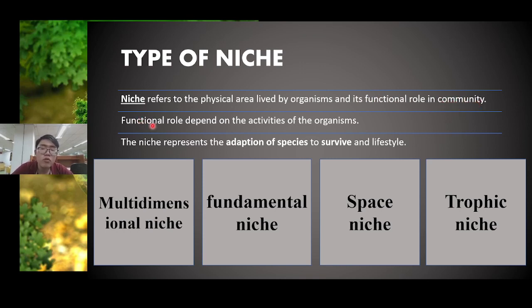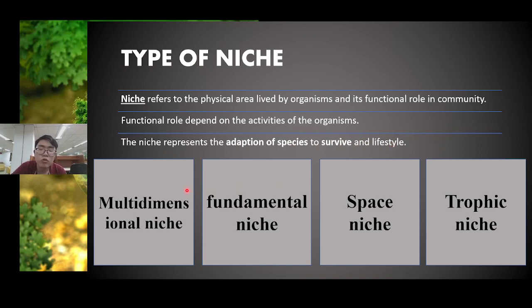And then the functional role depends on the activities of the organism. Each organism has different activities, so this is called the functional role. That is why the functional role depends on the activities. And then the niche will represent the adaptation of species to survive and its lifestyle. From the niche we will know the species' adaptation, and also the organism's survival and lifestyle.